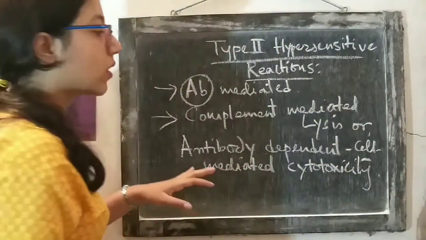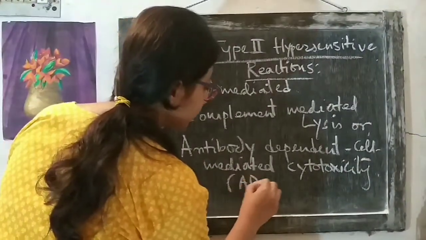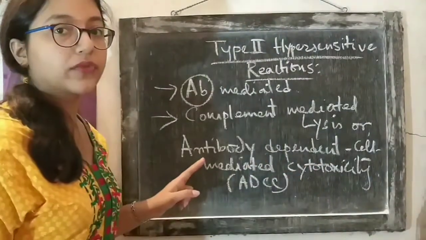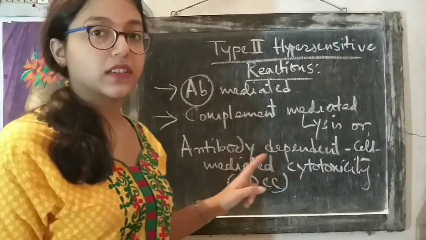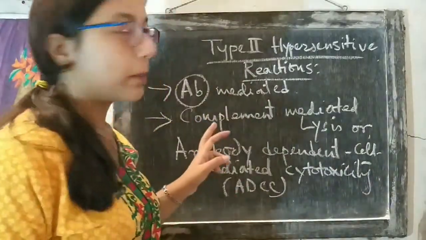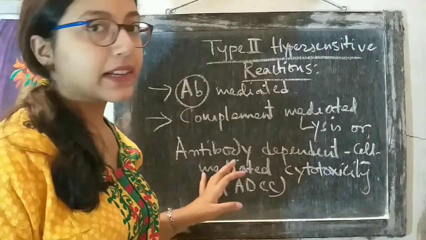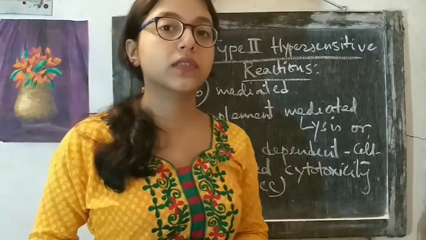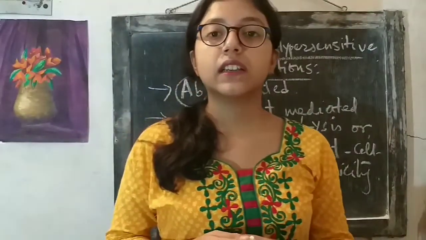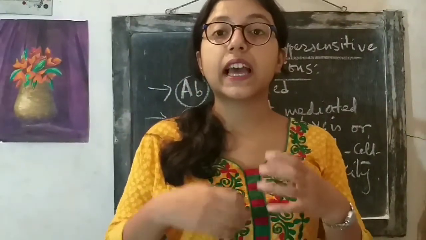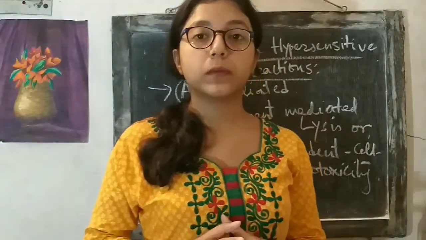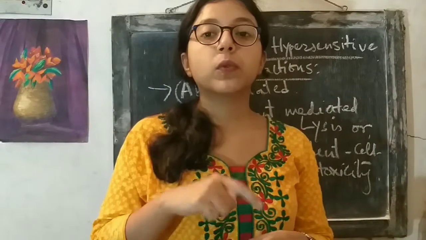This process is also known as ADCC. ADCC is the short form for this process of cell mediated cytotoxicity. So antibodies basically kill the antigen affected cells by complement mediated lysis or by antibody dependent cell mediated cytotoxicity, which is known as ADCC. The complement pathway is associated with a protein cascade, with the activation of a protein cascade. The ultimate result of the activation of the complement pathway is to create pores on the target